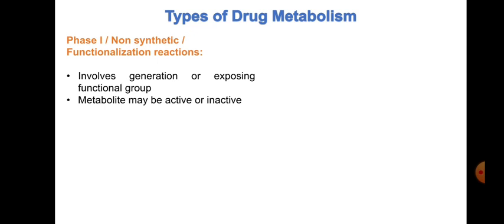It basically involves the generation or exposing of a functional group. In this type of reaction, the drugs are converted into active or inactive metabolites so that they can be easily eliminated from the body.